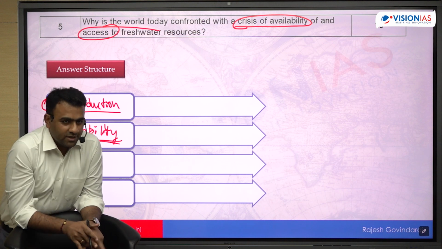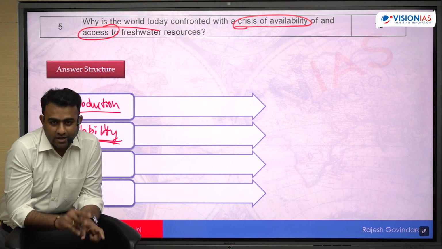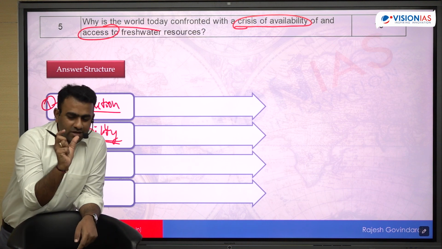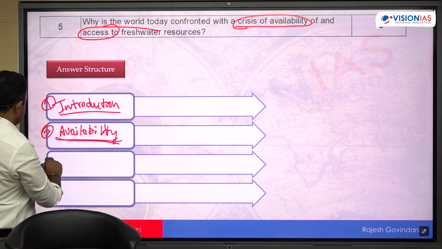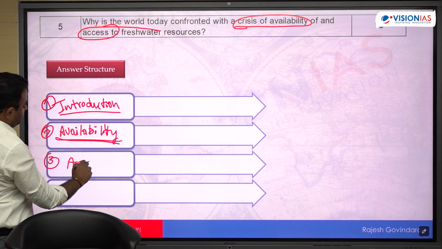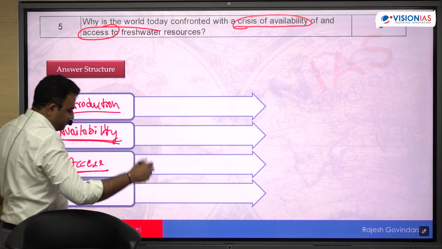वो access में include कर देंगे. दोनों अलग करना है. पहले supply, what are the reasons behind the crisis in the supply. Now tell me what are the reasons behind the crisis in access. Why is the water becoming less accessible? Because of increase in population.